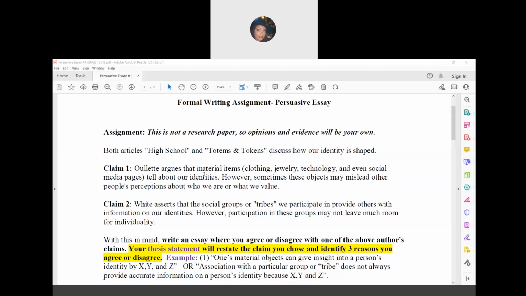Y, Z. You'll notice in both of those examples, I have identified the claim with which I am agreeing or disagreeing. Example number 1 agrees with claim 1, whereas example number 2 disagrees with claim 2. You will also see that there are reasons listed. The X, Y, and Z would be the three reasons why I am agreeing or disagreeing.